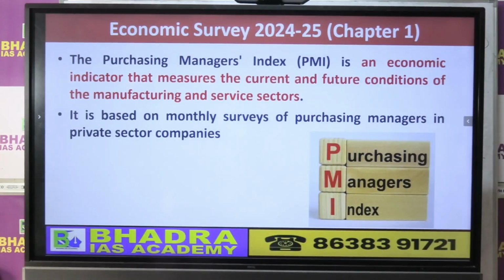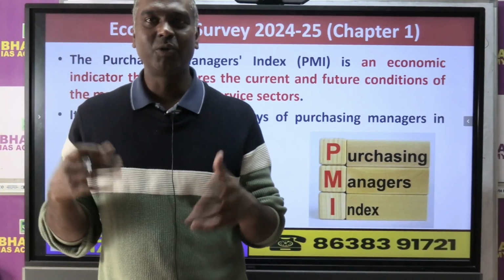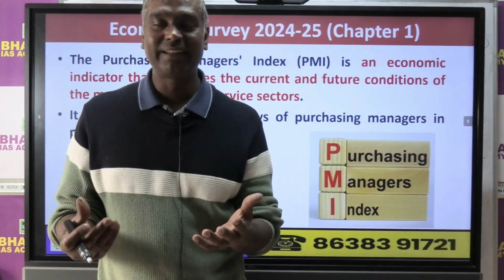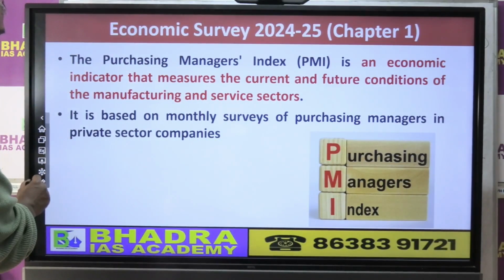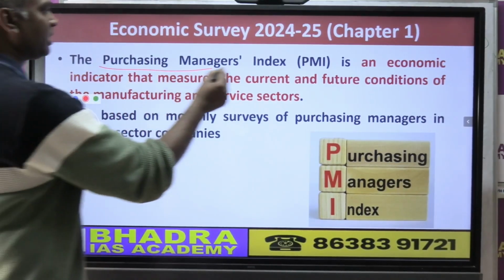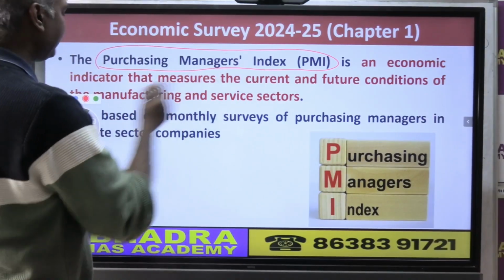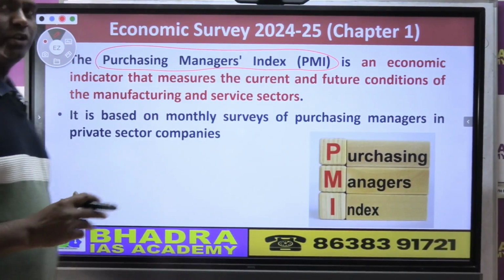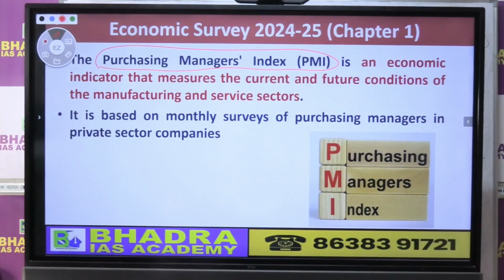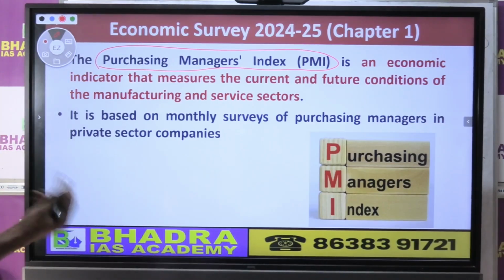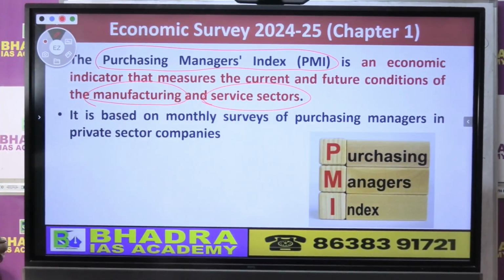There's another index which also shows how global trade or manufacturing is taking place. It's a very important index. For the exam, I would say you should keep this index in mind. This is called the purchasing managers' index. It is often used to measure the current and future economic trend, in both the manufacturing sector as well as the service sector.